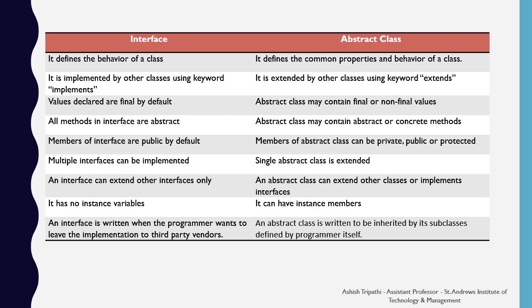An interface is written when the programmer wants to leave the implementation to the third-party vendors, but the abstract class is written to be inherited by the subclasses defined by the programmer itself. Hence, to set up the relationship between the classes and share some common properties, we make an abstract class, but we make an interface to showcase the multiple inheritance and also to provide a specific functionality of the declared function.